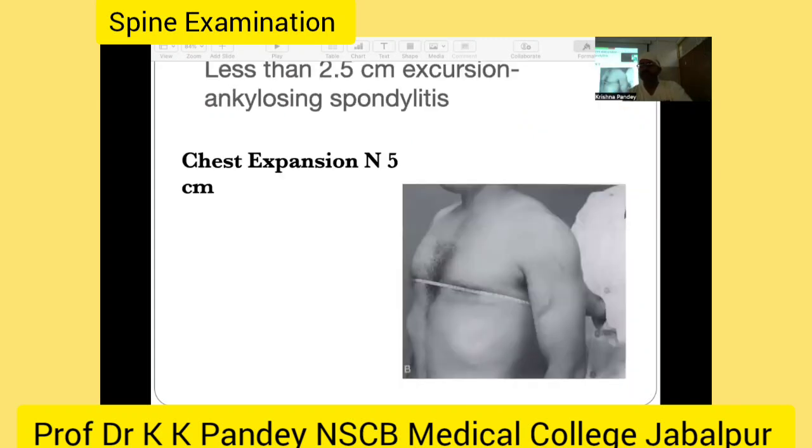And if you are suspecting ankylosing spondylitis, then chest expansion measurement is mandatory. It is measured at the level of the nipple, and if it is less than 2.5 centimeters, then the patient is most probably affected with ankylosis.